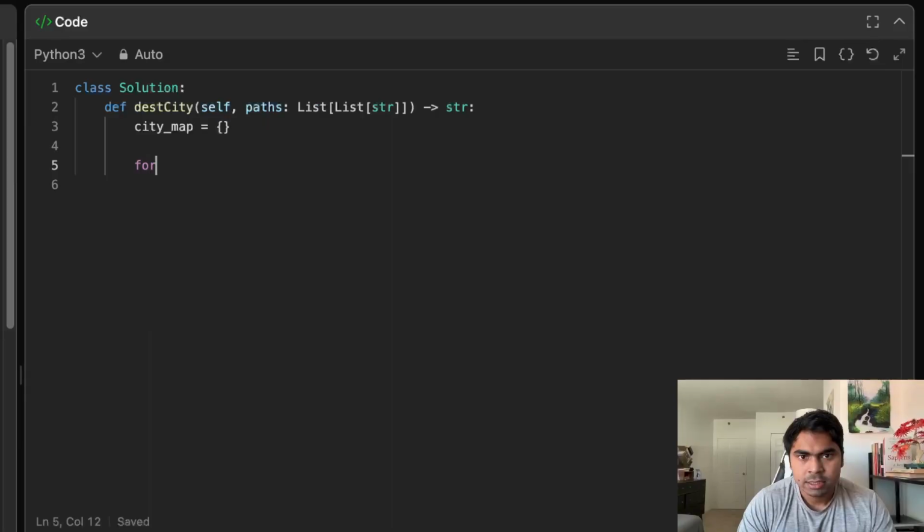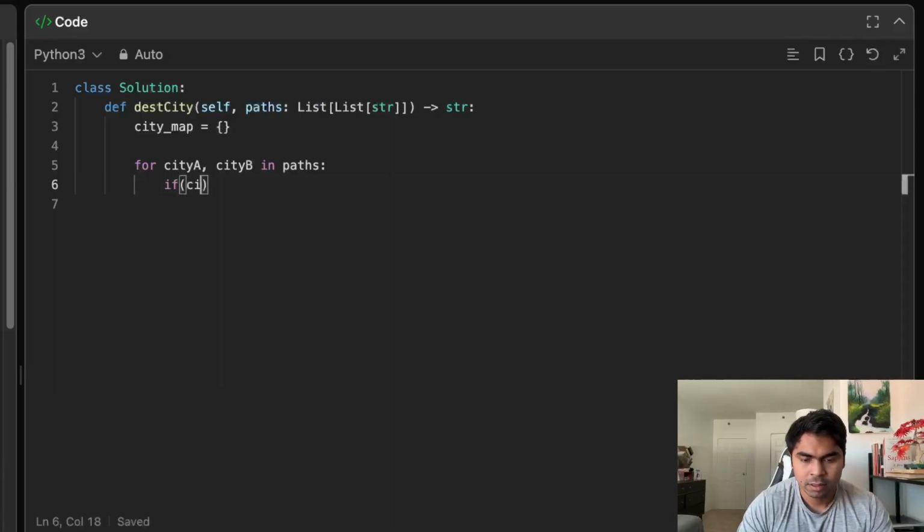So I will start visiting city A and city B in my paths. So now I have both my cities with me. Here is what I'm going to do.